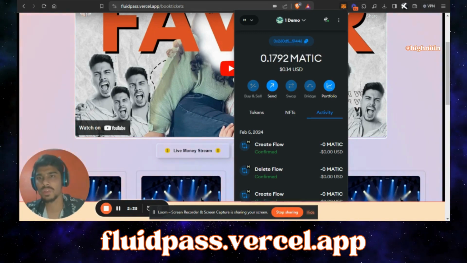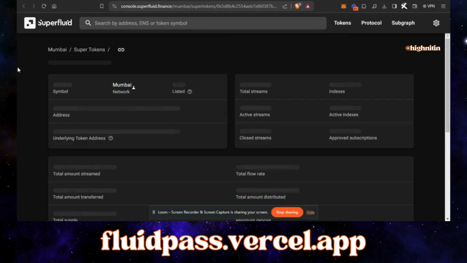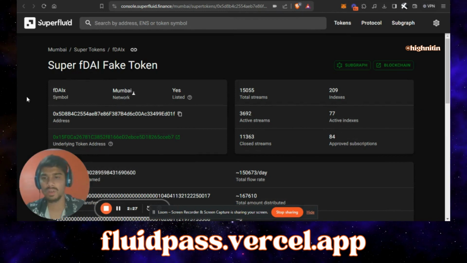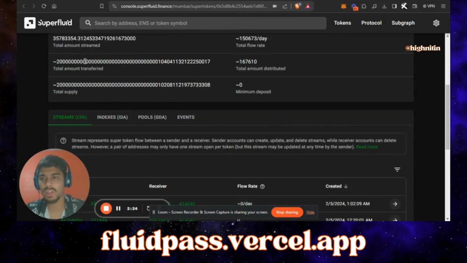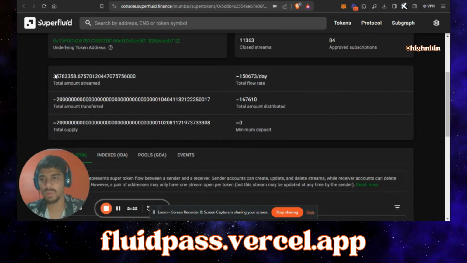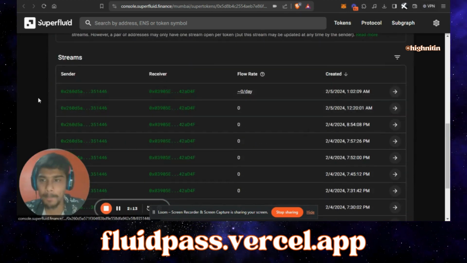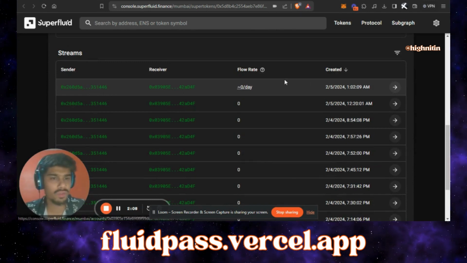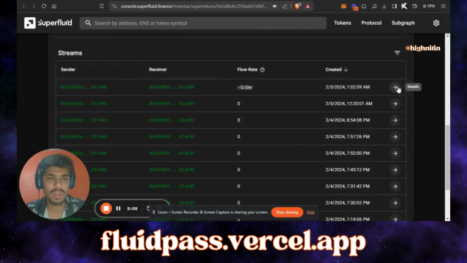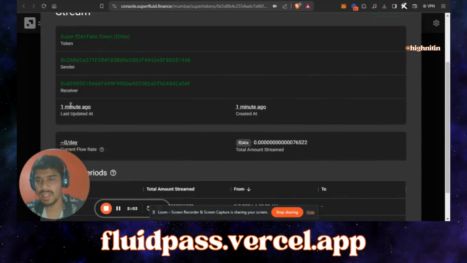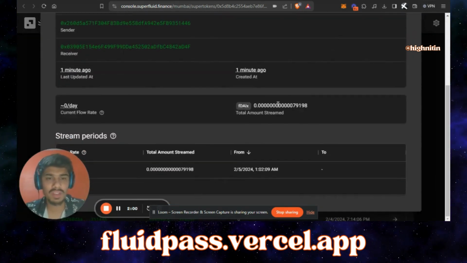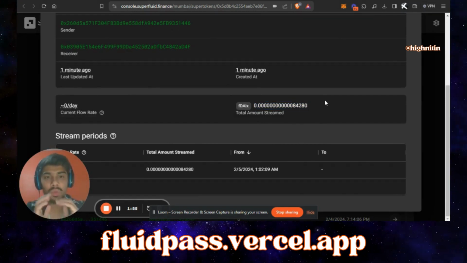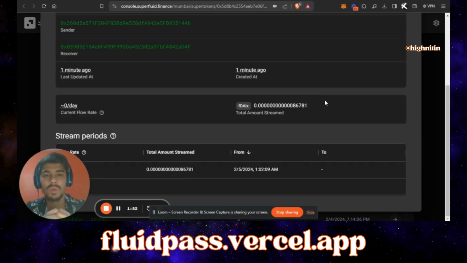So let me go to this website, which, by the way, we are using fake tokens to authenticate or to do the transactions. So you can see all the transactions happening over this. So let me click on this. You can see my address here, 351466. So let me click on this, and you can see the transaction is live. This is the beauty of this blockchain network, because you see your money deducting in front of your eyes.